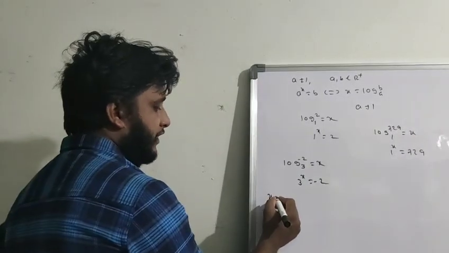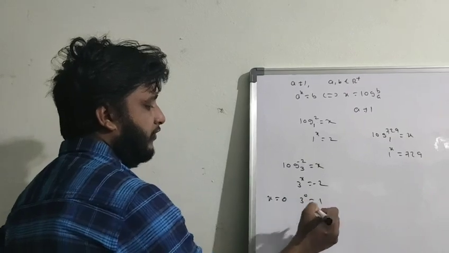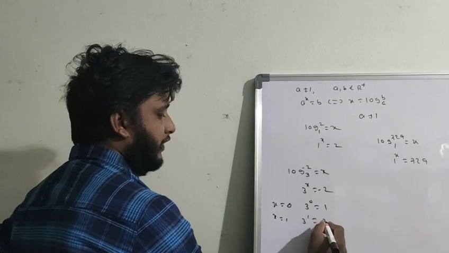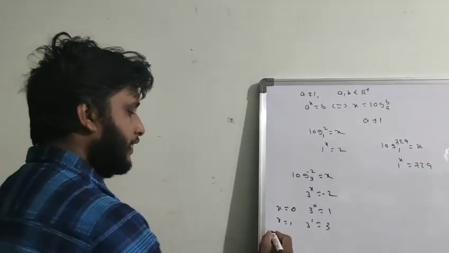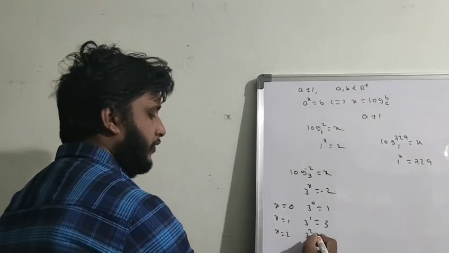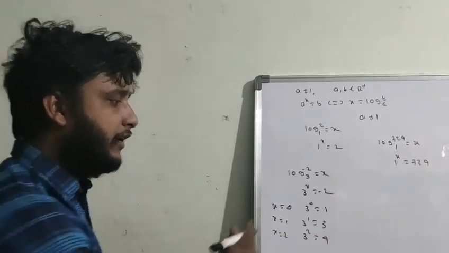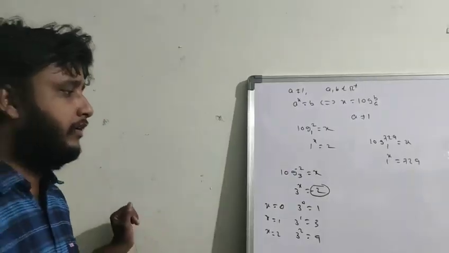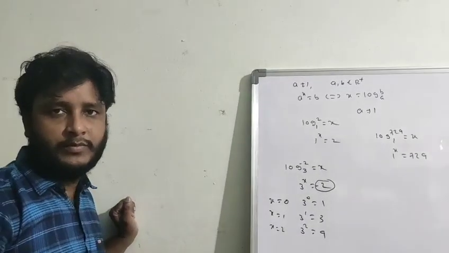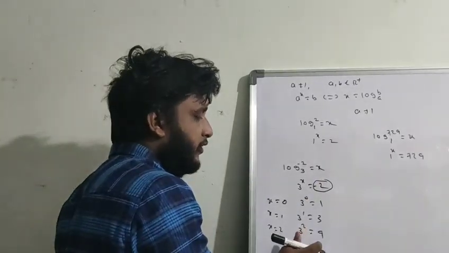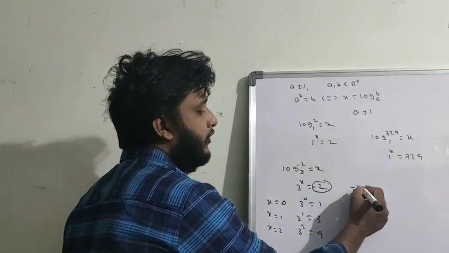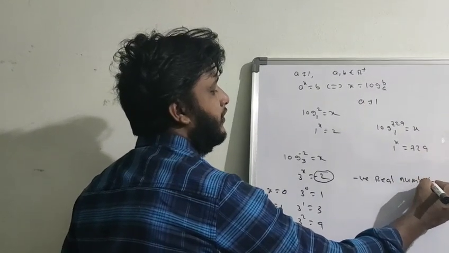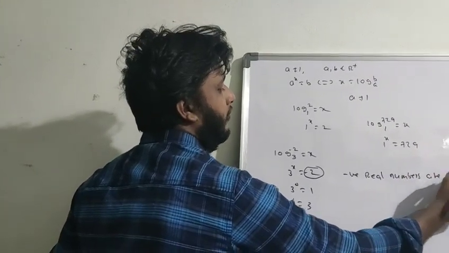For example, if you take x equal to 0, 3 power 0 equals 1. If you take x equal to 1, 3 power 1 equals 3. If you take x equal to 2, 3 power 2 equals 9. But will you get a negative number? For any number to the power of x, will you get a negative number? You never get a negative number. You will get positive real numbers only, so negative real numbers are not allowed.